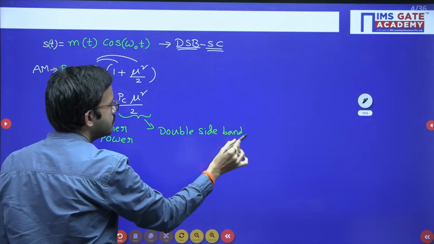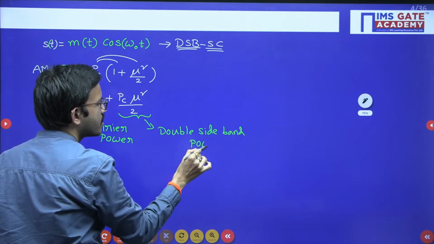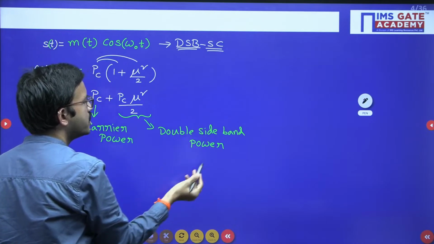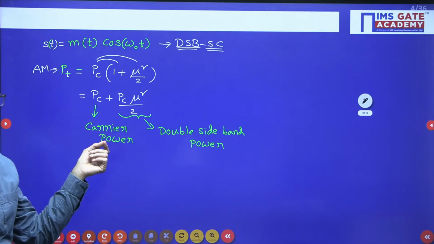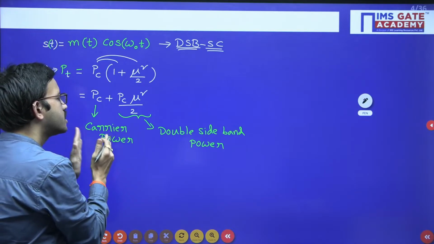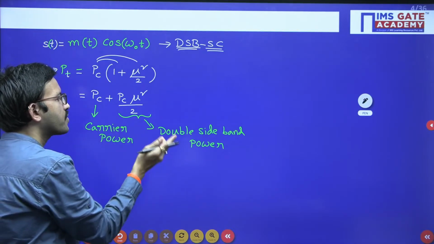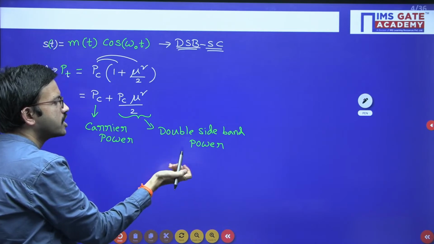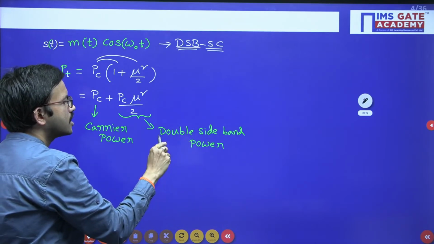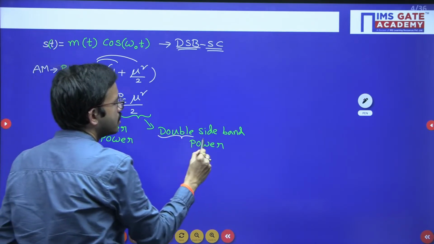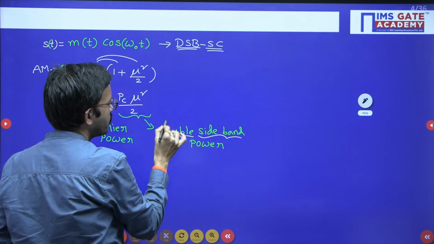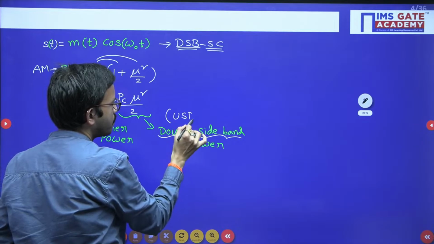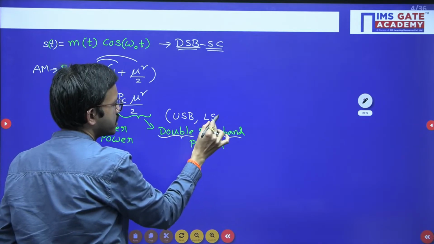So in AM we have the upper sideband, the lower sideband, and at the carrier frequency also we have signal strength. Accordingly you get 3 powers: carrier power, upper sideband power, and lower sideband power. Together we call it double sideband power, since you have both upper sideband and lower sideband.